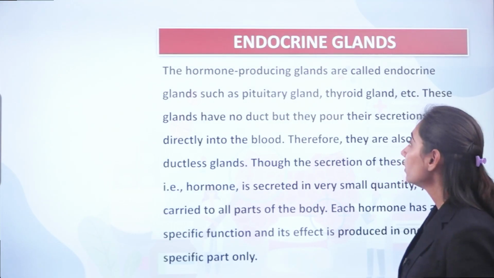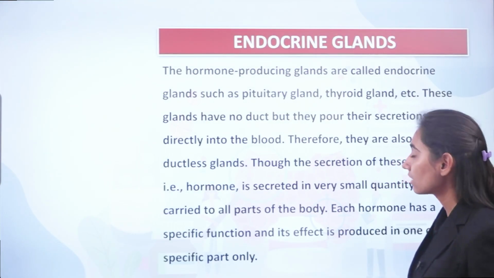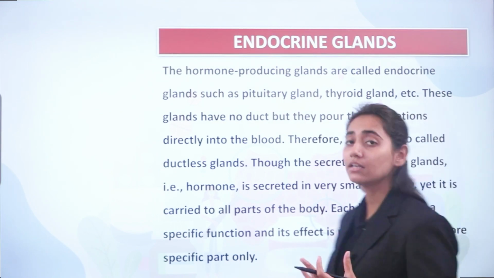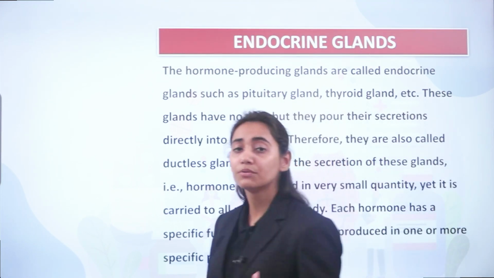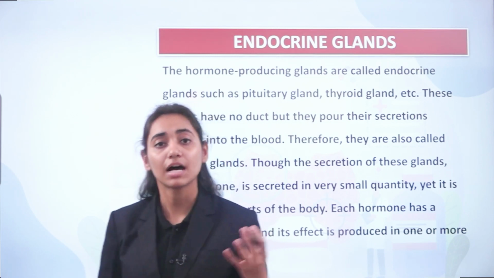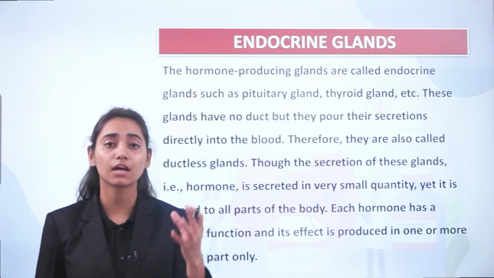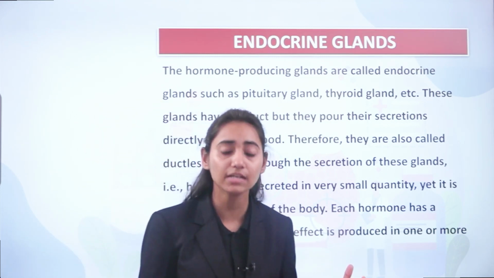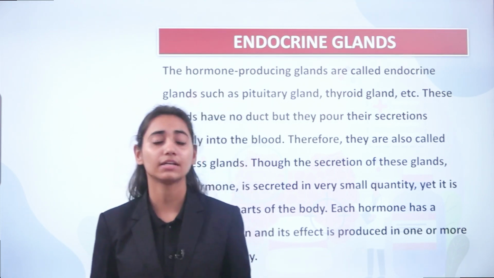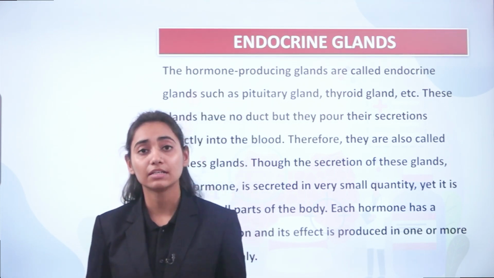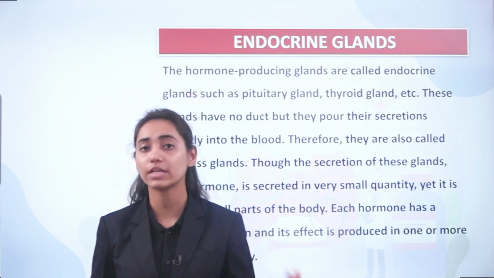The hormone producing glands are called the endocrine glands, such as the pituitary gland and the thyroid gland. The pituitary gland is also known as the master gland of your body because it controls all the other glands present, such as the thyroid, the parathyroid gland, the adrenal glands and the pancreas, through the regulation of various hormones.